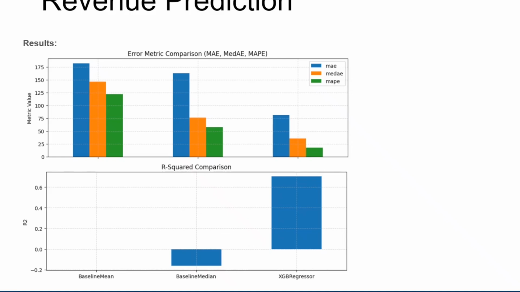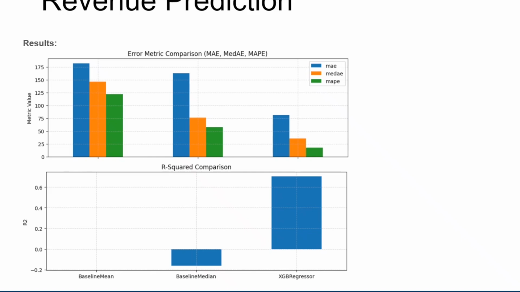This slide presents our model's performance on the revenue prediction task. We evaluated three different approaches, using the mean and median revenues as simple baselines and comparing them with the XGBoost regressor. In the top chart, we compared three error metrics: mean absolute error, median absolute error, and mean absolute percentage error. We can clearly see that the XGBoost model achieved the lowest value across all three metrics.